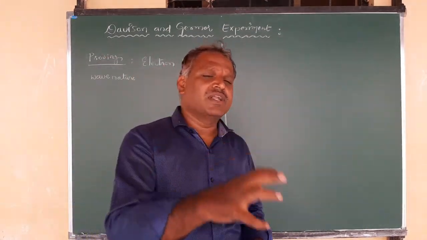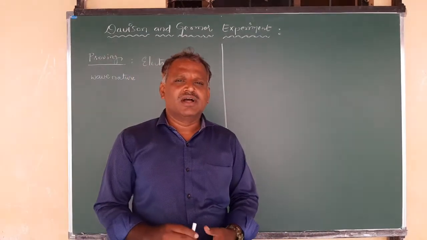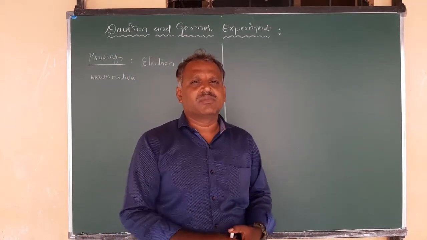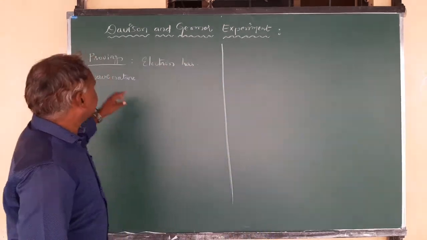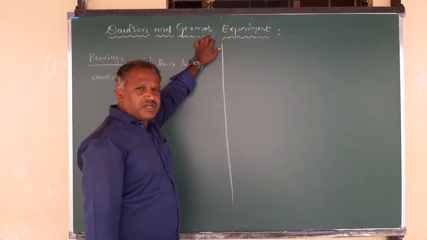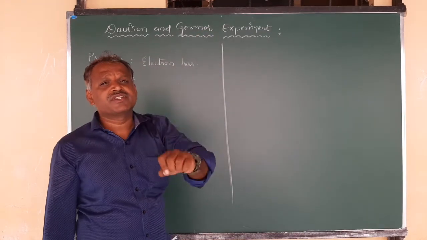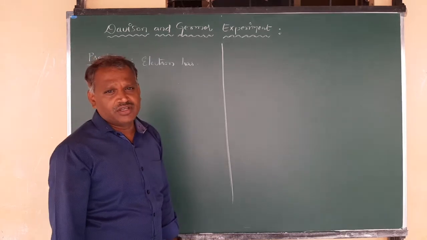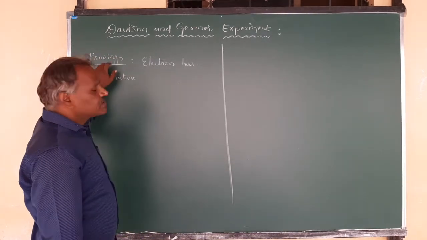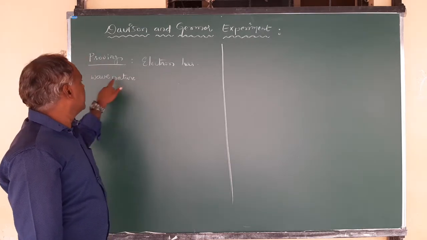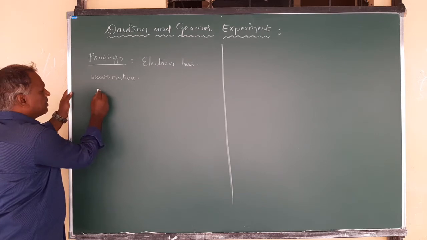What is that experiment, how did they determine it, and what observations and results can we get from it? That is the Davisson and Germer experiment. This experiment is to prove that electrons can possess wave nature. So here we require electrons, and they proved that electrons have wave nature. Now the experimental arrangement.